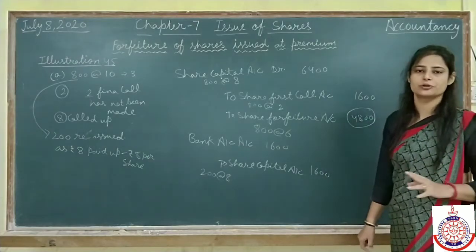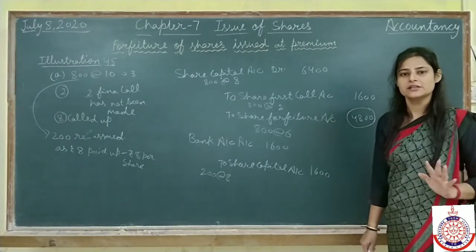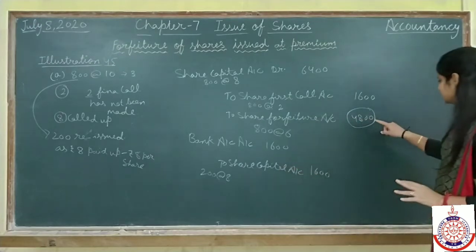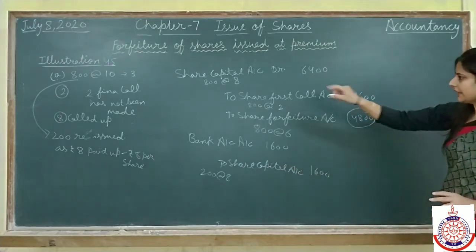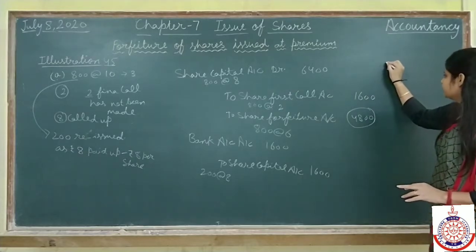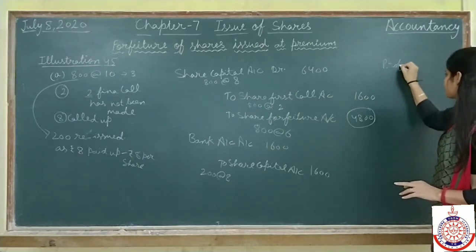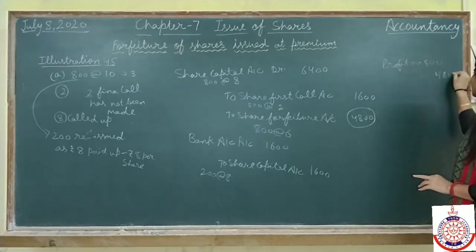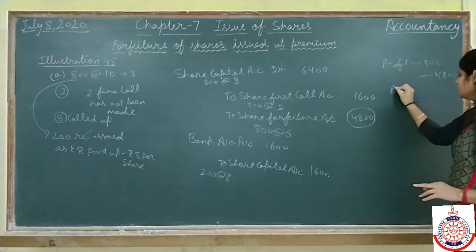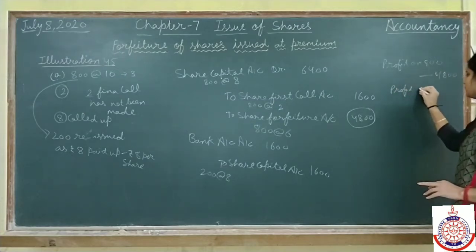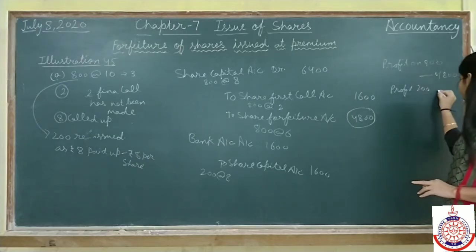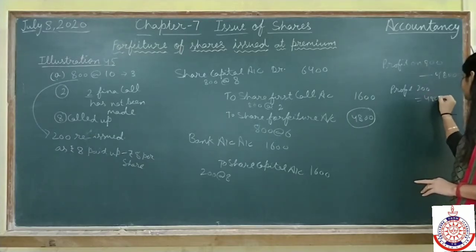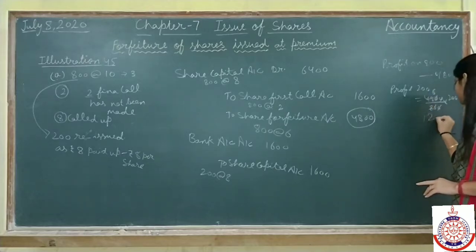Profit on 800 shares is 4,800, and we have to calculate the profit on 200 shares. That is 4,800 divided by 800 into 200, and 1,200 will come.